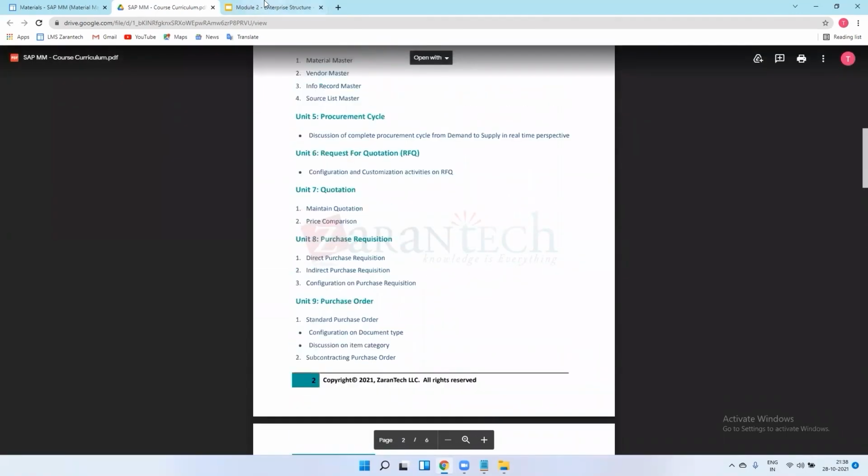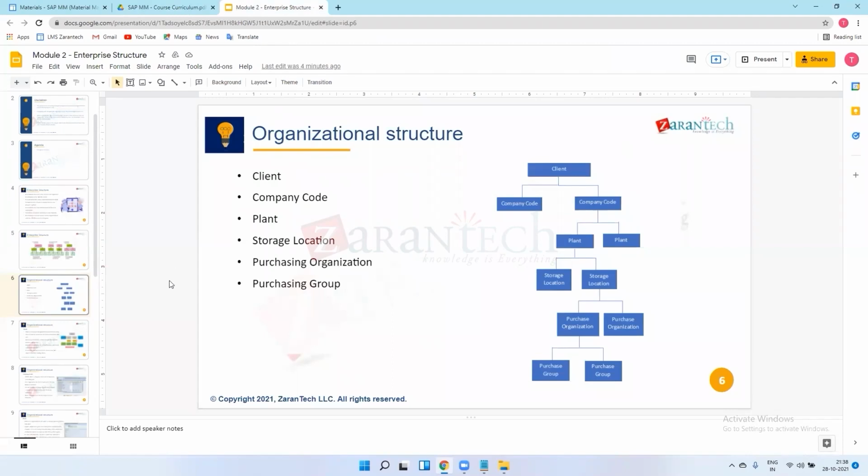So you have worked on implementations also? Yes, I have worked on 7 implementations. Oh, that's good. So maybe after all these sessions, you can give me knowledge on implementation also. Absolutely. Whatever I am explaining in practical sessions is one part of SAP MM implementation. So this training is completely based on the implementation only.